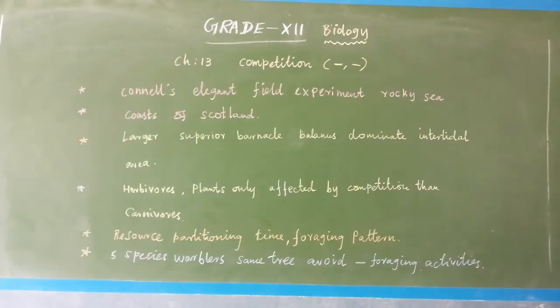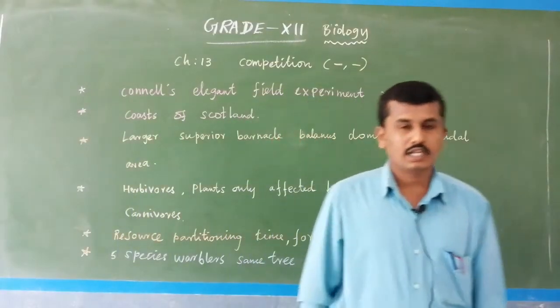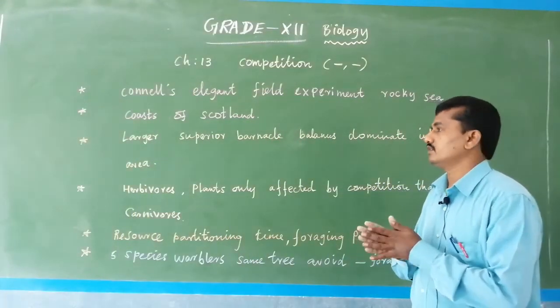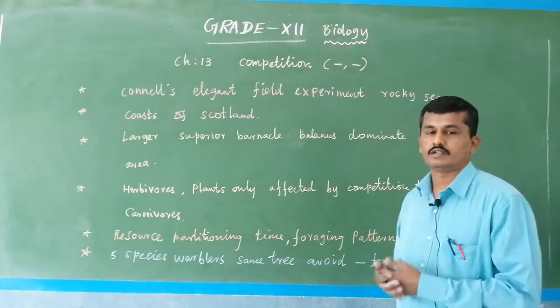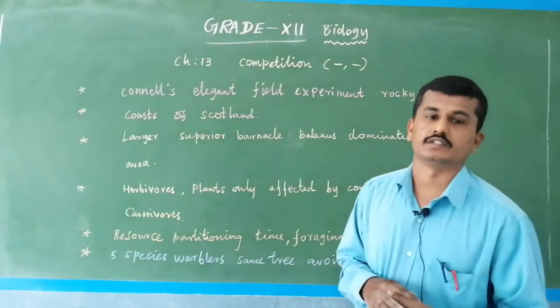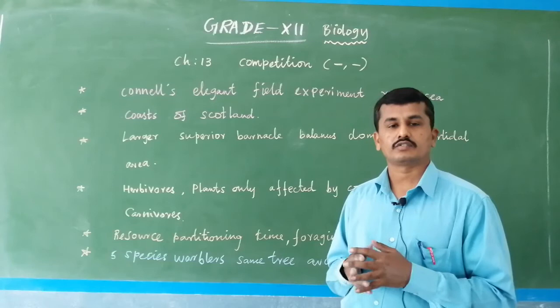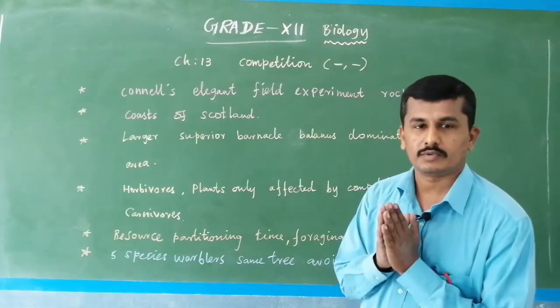The next one is Connell's elegant field experiment. Connell is a scientist, an ecologist, who performed some experiments in various fields to prove competition. We know Gause's competitive exclusion principle. What does Gause's competitive exclusion principle say?